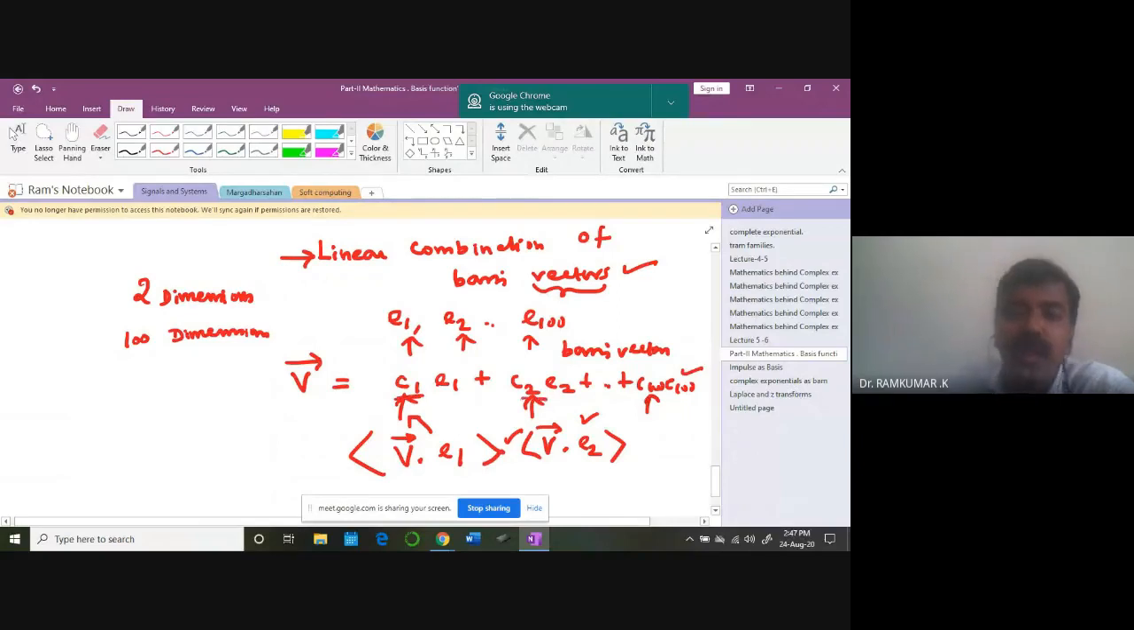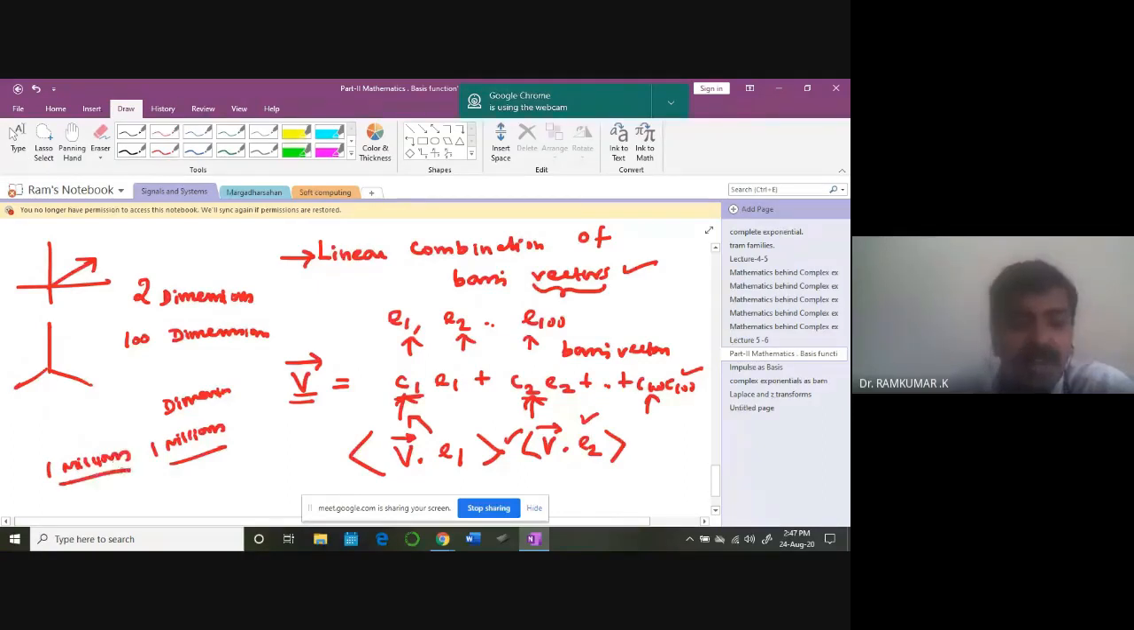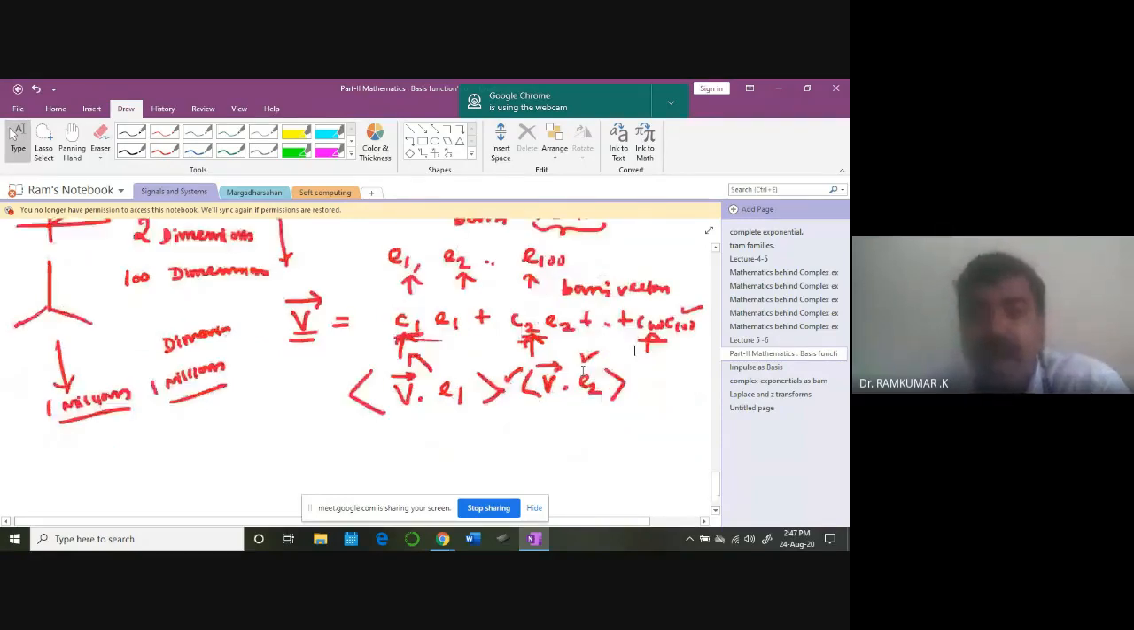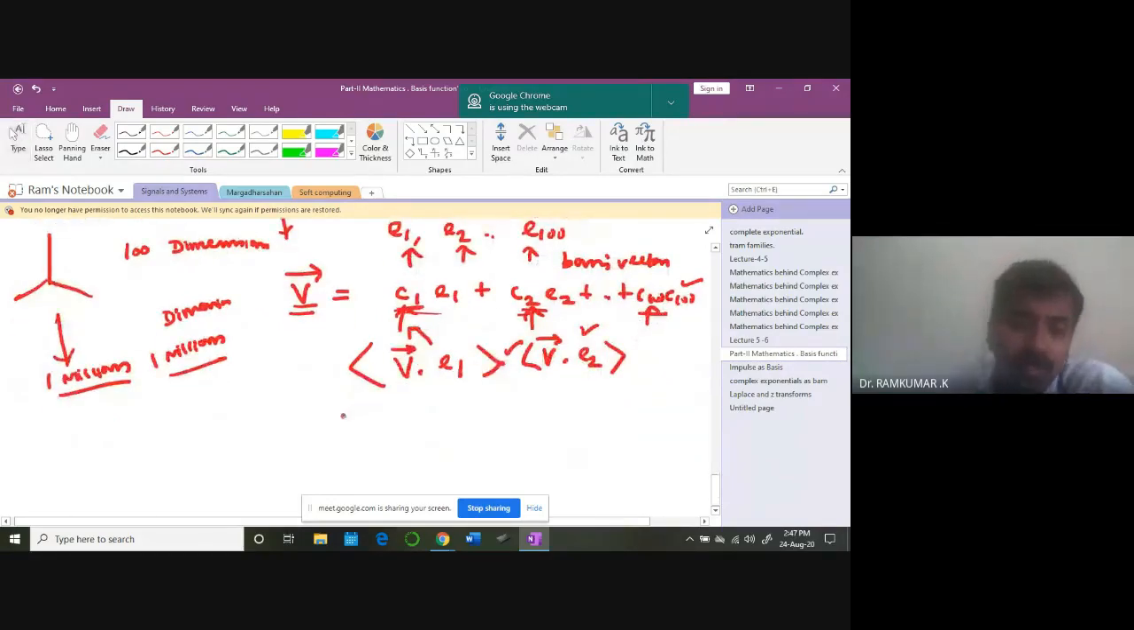Using the coefficients, you can represent your V vector in any dimensions. The dimensions can be 1 million also. 2 dimensions are like this, the vector can be represented. 3 dimensions, then 4 dimensions, 5 dimensions, it goes on to 1 million dimensions. Imagine this. On all these dimensions, the same idea is applicable: the same idea of inner product for finding out the coefficients, where E1, E2 are the basis vectors, and they can be orthonormal basis vectors.